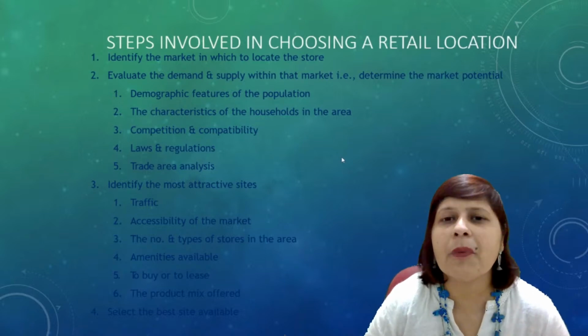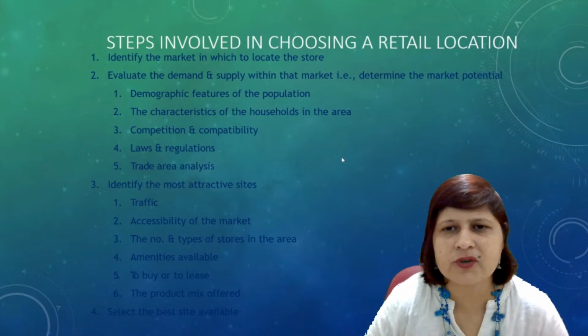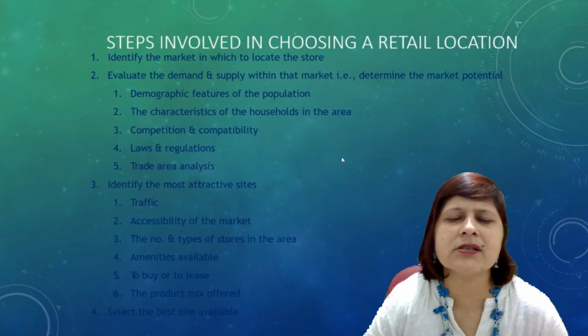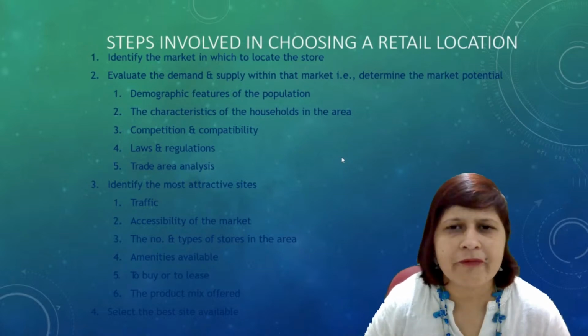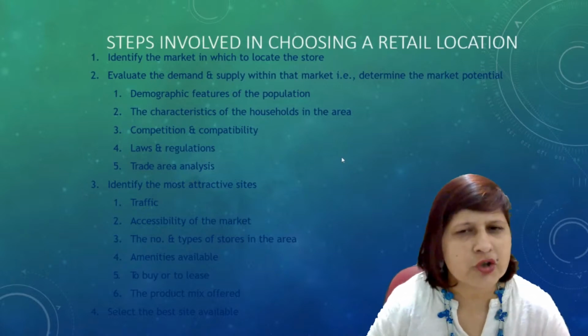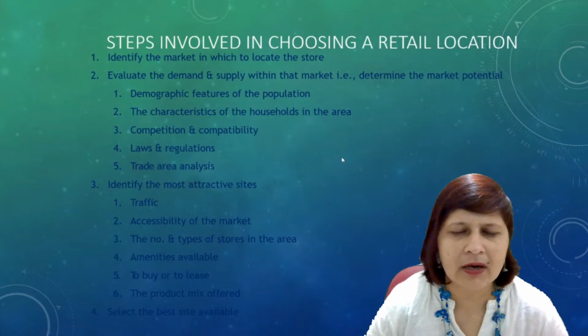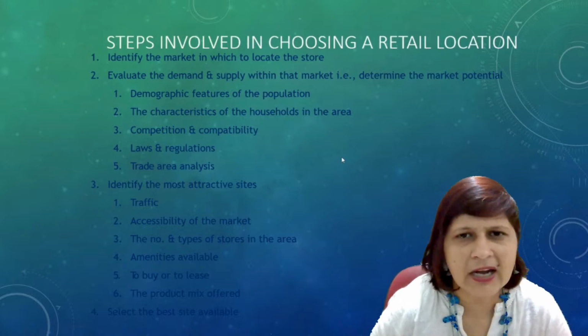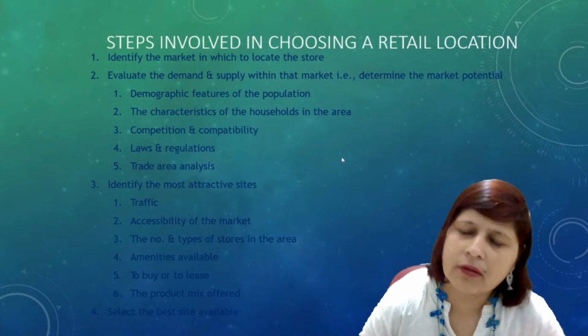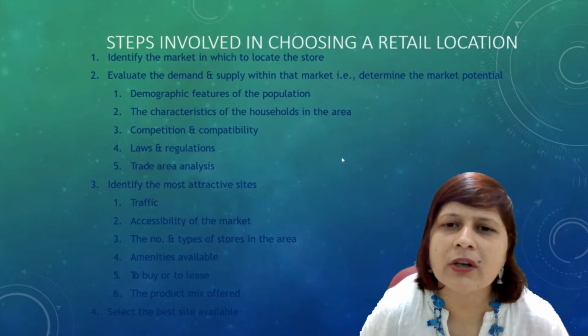The number of stores tells you about the customer base, right? If the number of stores is less, then this shows that people don't prefer to come to that place. If the number of stores is more, then this shows that people prefer that market and usually visit that place. So the number of stores and the type of stores: the number is more, but what type of store is that?